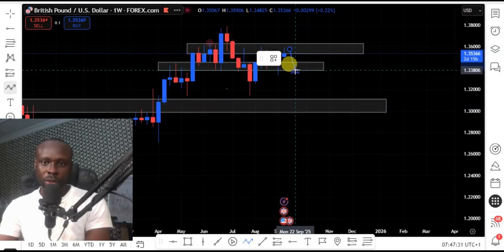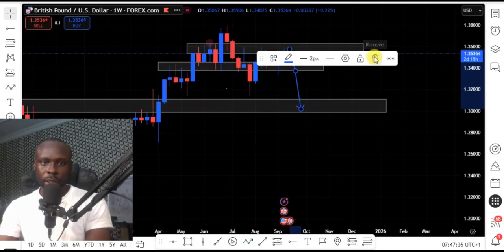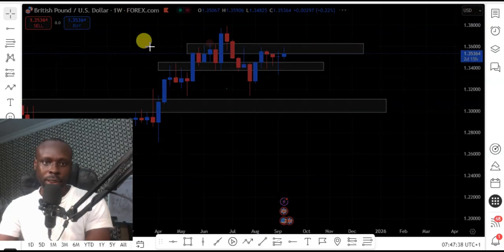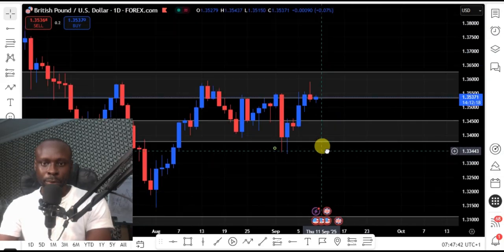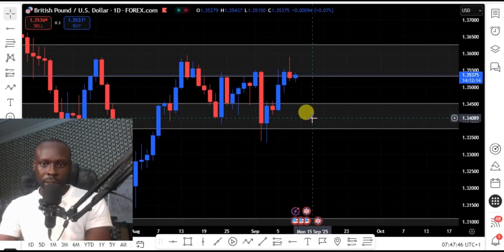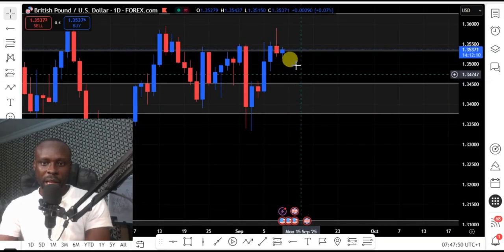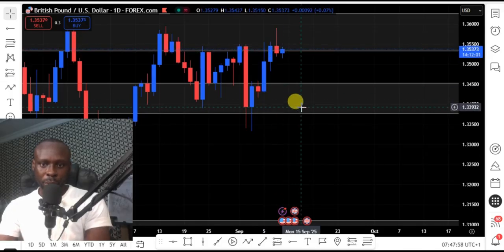So a break of this weekly support level, we expect price to push to this next weekly support level. So let's go back to our daily chart. On the daily chart, we expect price to move to this support level, because we currently have this price candle setup on the daily chart from a weekly resistance level, which indicates a reversal of price back to this weekly support level.